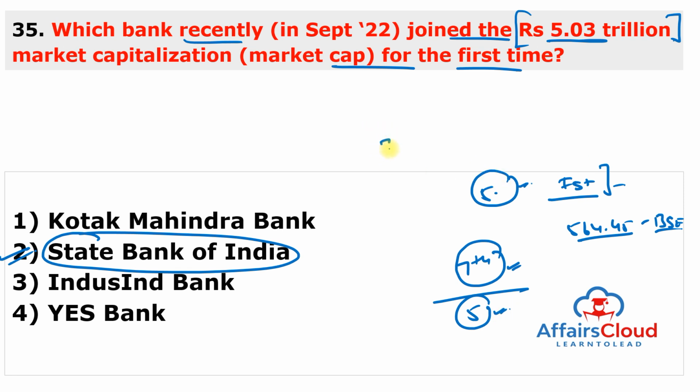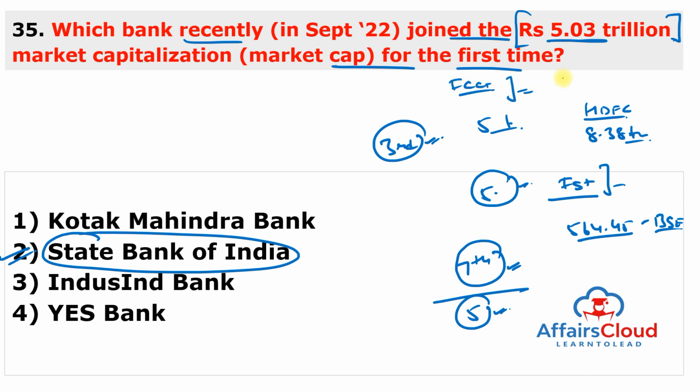And SBI has become the 3rd lender in India to cross the market capitalization of 5 trillion rupees, because the first was HDFC Bank, whose market capitalization is almost 8.38 trillion rupees, and second position goes to ICICI Bank. ICICI Bank total market capitalization is 6.33 trillion rupees. And in the past 3 months, SBI has outperformed the market by surging 26% as against 13.9% rise in the Bombay Stock Exchange Sensex. So moving to next question.